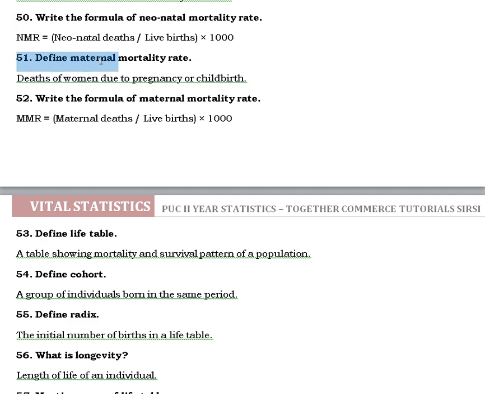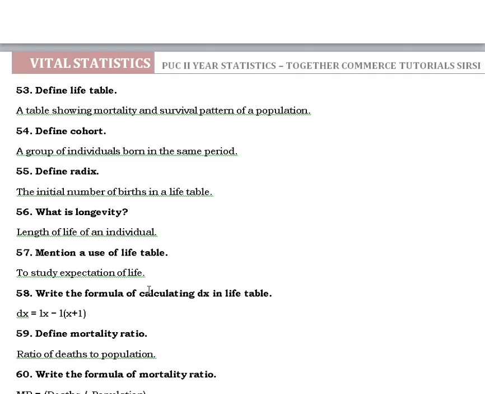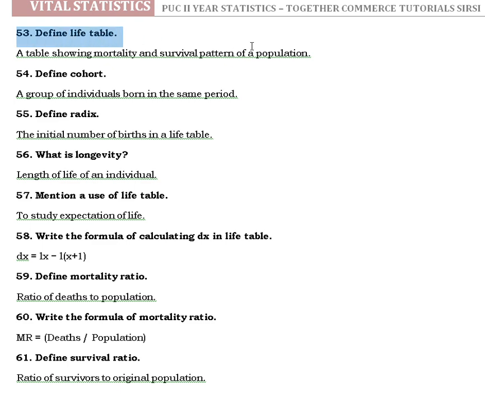Define maternal mortality rate. Deaths of women due to pregnancy or childbirth. Write the formula of maternal mortality rate. MMR equals maternal deaths divided by live births, times 1,000. Define life table. A table showing mortality and survival pattern of a population. Define cohort. A group of individuals born in the same period. Define radix. The initial number of births in a life table.